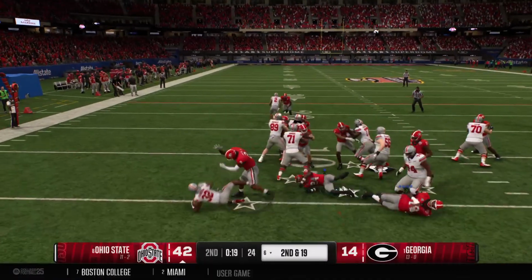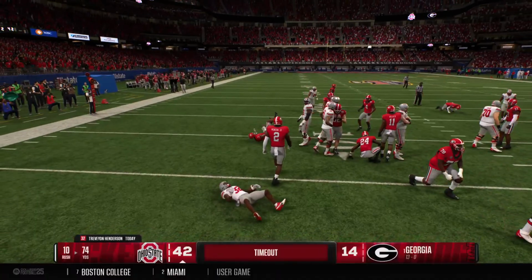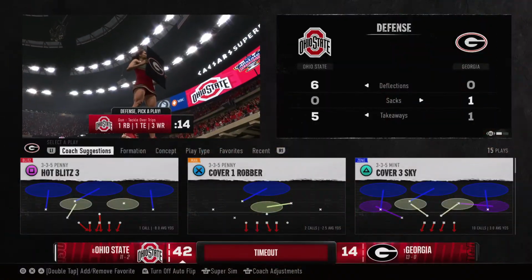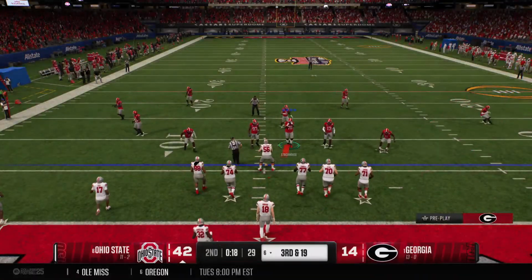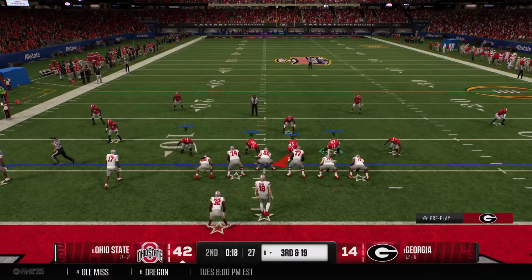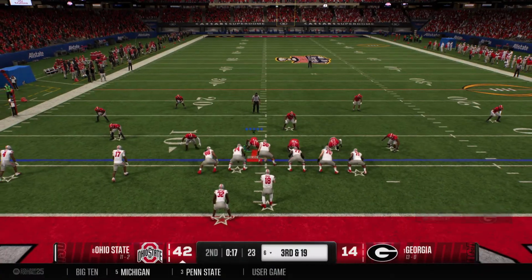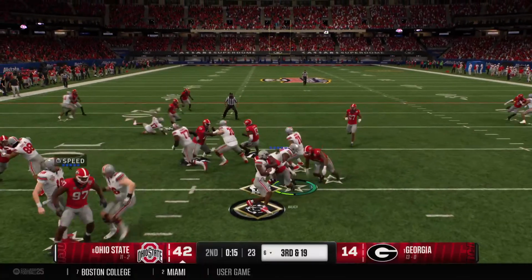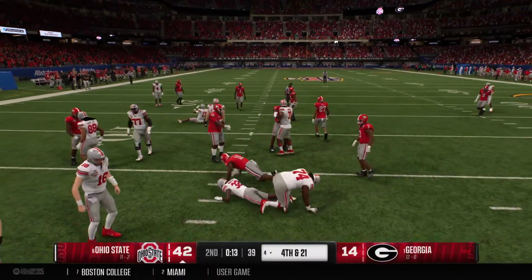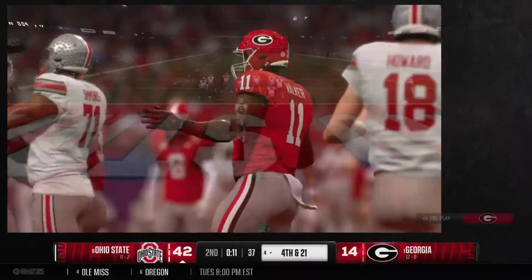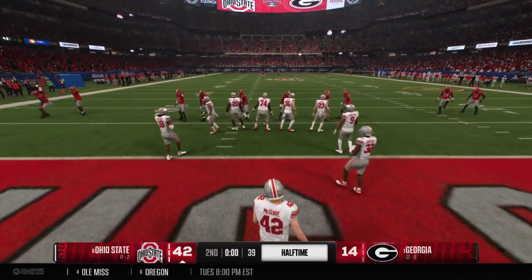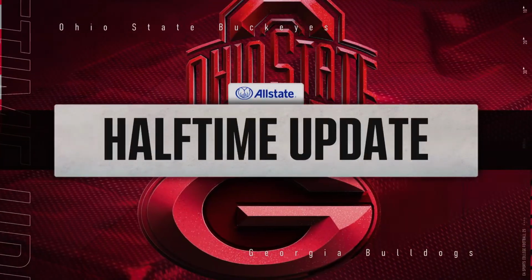Takes the ball and heads to the left side. They'll stop him behind the line for a loss of 1. The defense takes their third and final timeout to make some adjustments at the sideline. Well, a serious challenge for this offense. You don't want to be in 3rd and long inside your own 20. How much of a risk will they take to try to pick up this first down? Tackled behind the line. It's a loss of 2. And that will do it for the first half here.